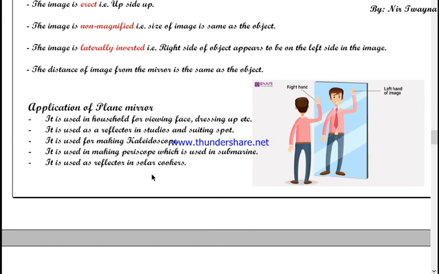In that case also you used plane mirrors, and we already discussed in grade 7 that periscopes are used in submarines to see what is going on at the surface outside the water. And the periscope is also used in tanks. Nowadays a movie camera is used, but in the past, when camera technology was not that advanced, the periscope was used. And the next one is, it is used as a reflector in a solar cooker.